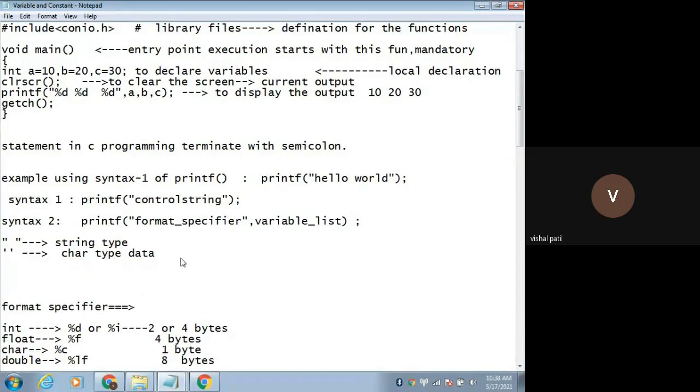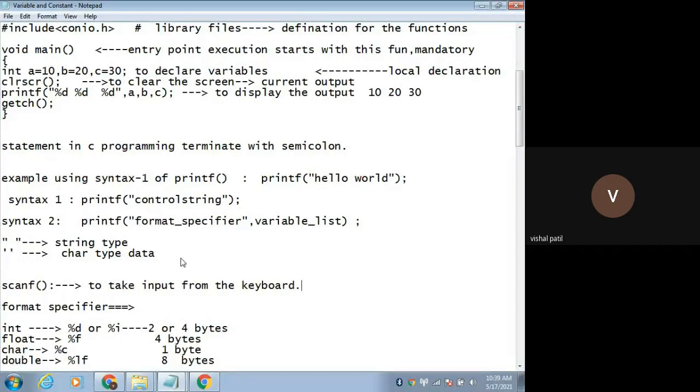One more function we use, that is scanf. We used it today, right? What is the syntax of this scanf function? What is the use of this scanf function? To take input from the keyboard. We have to take the input from the keyboard.